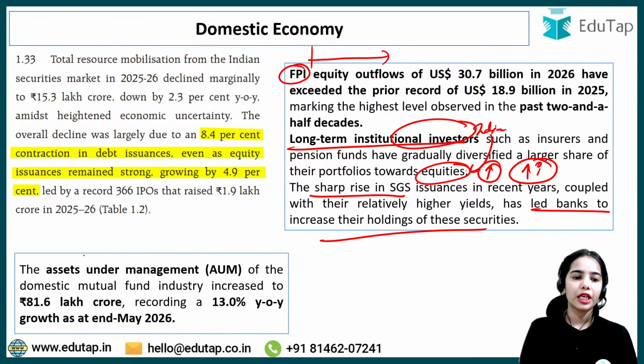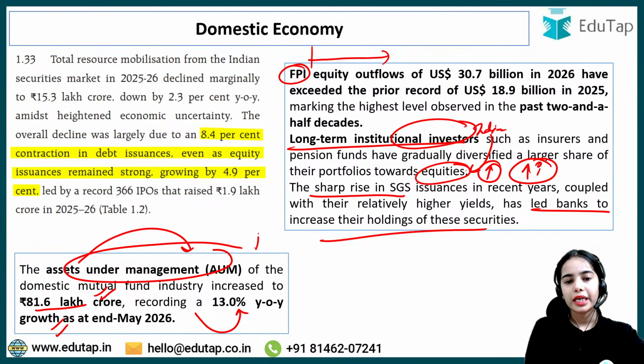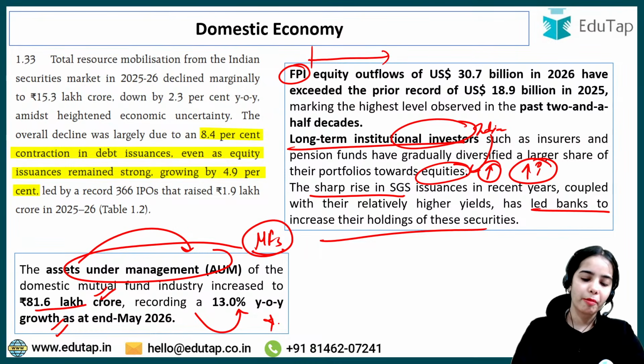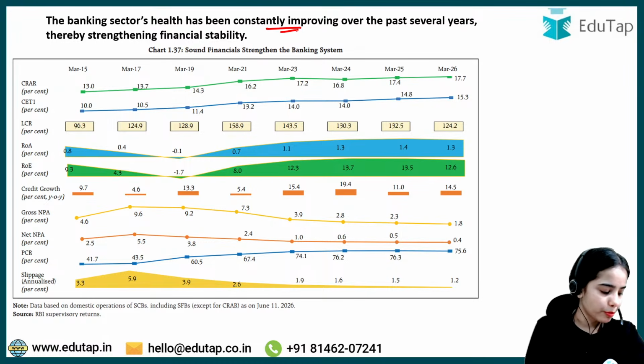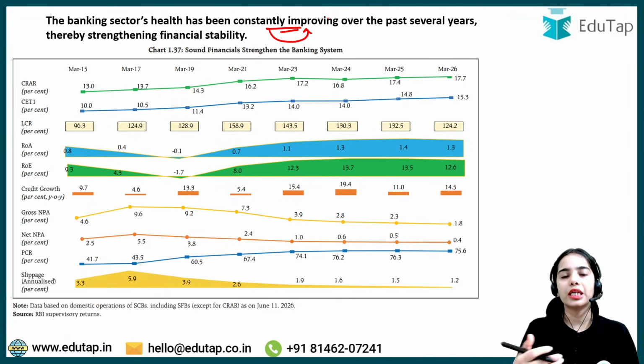of these securities. Now, asset under management of the domestic mutual fund industry increased to 81.6 lakh crore, recording a 13% year-on-year growth. So asset under management in the mutual funds has increased by 13%. Okay, so there is the growth of 13% in the asset under management under the mutual fund. Now coming to the banking sector's health, it has been constantly improving over the past several years, thereby strengthening the financial stability.